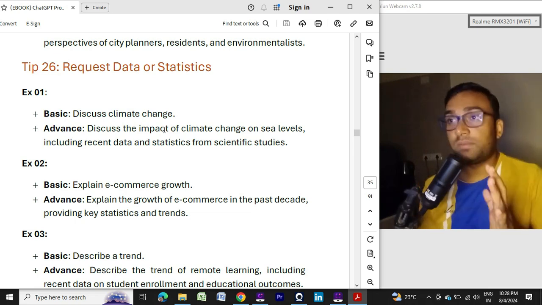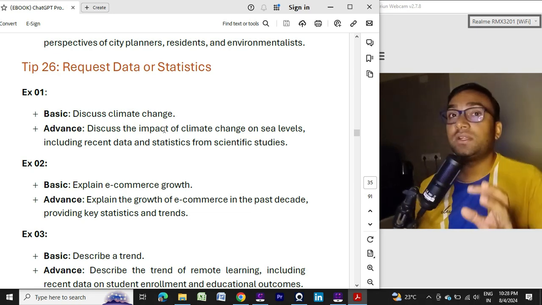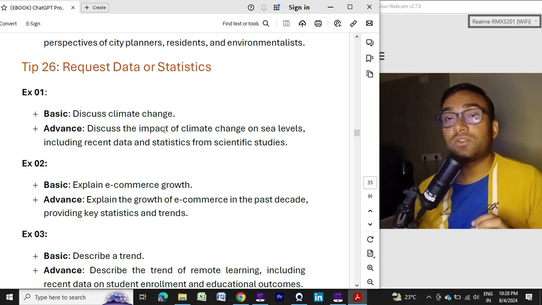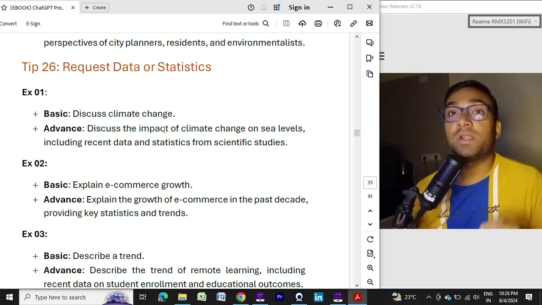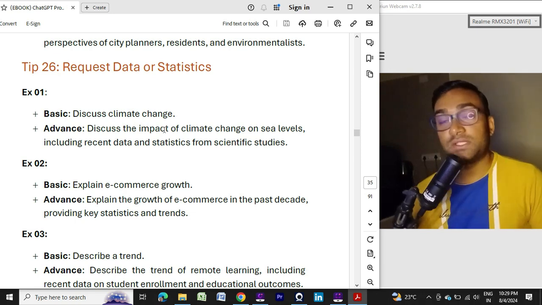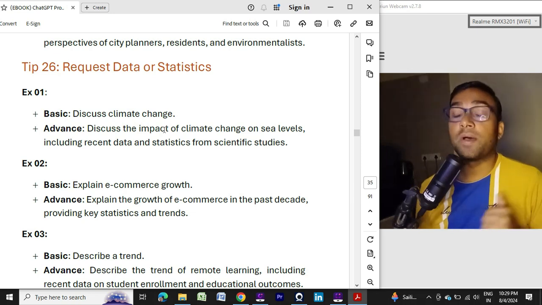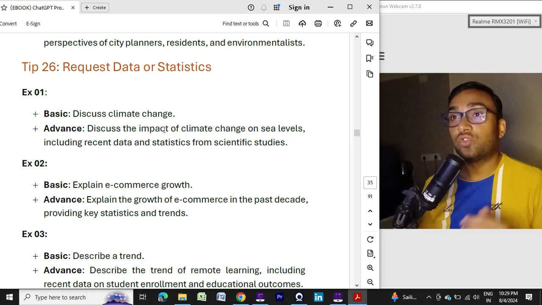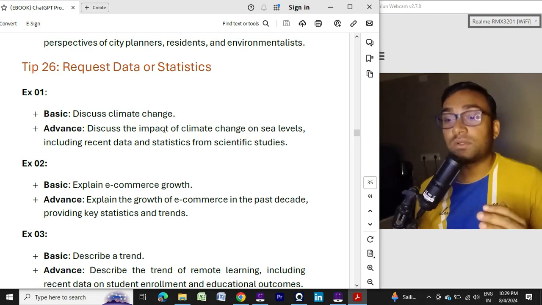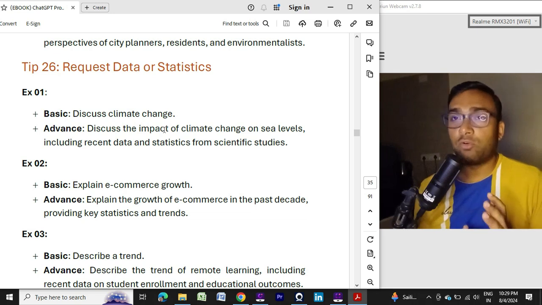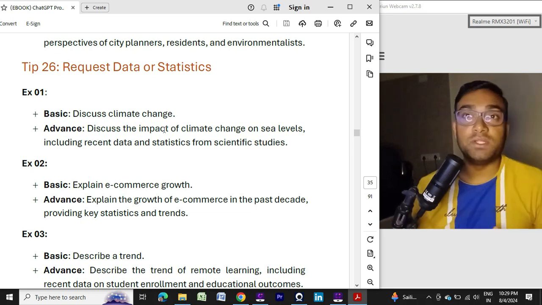So you are providing me the data on the impact of climate change, which is correct, but please base it on scientific studies and scientific knowledge, and provide me the data and statistics. What will happen is that the answer will be more professional, more powerful, more accurate and more standard. ChatGPT will of course provide some answer, but the supporting document should be there based on that answer, so it will be more powerful.